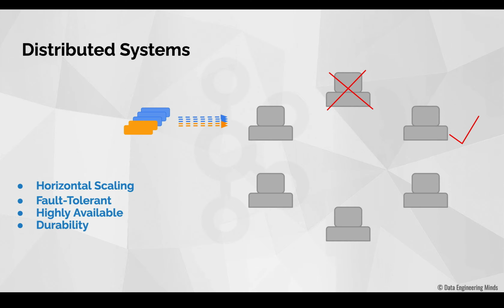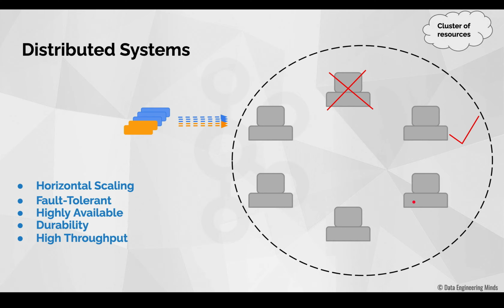Also, normally the distributed system provides a very high throughput. This is because in a distributed system, each of the systems shown here don't work separately. Instead, they all work together as a cluster of resources. So imagine that there are like 10 applications requesting to read a particular data from the cluster. Previously, what I said is that in a centralized system, 5 of those applications will get the access immediately, while the 5 remaining applications need to wait until everything gets completed, right?